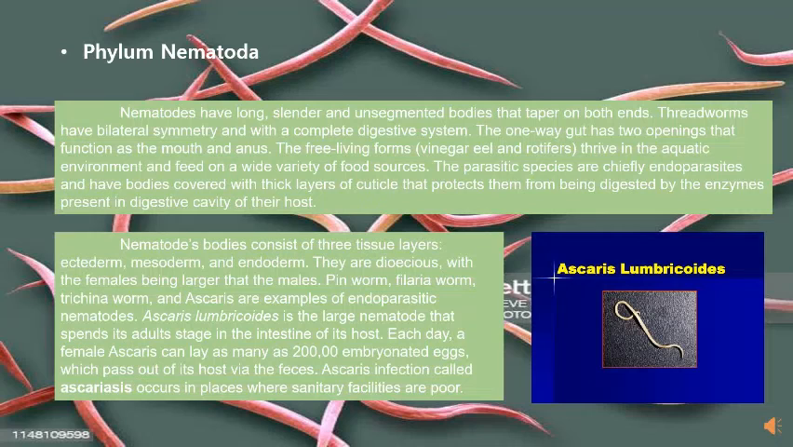Pinworm, filaria worm, trichina worm, and ascaris are examples of endoparasitic nematodes. Ascaris lumbricoides is the large nematode that spends its adult stage in the intestine of its host. Each day, a female ascaris can lay as many as 200,000 embryonated eggs, which pass out of its host via the feces. Ascaris infection, called ascariasis, occurs in places where sanitary facilities are poor.